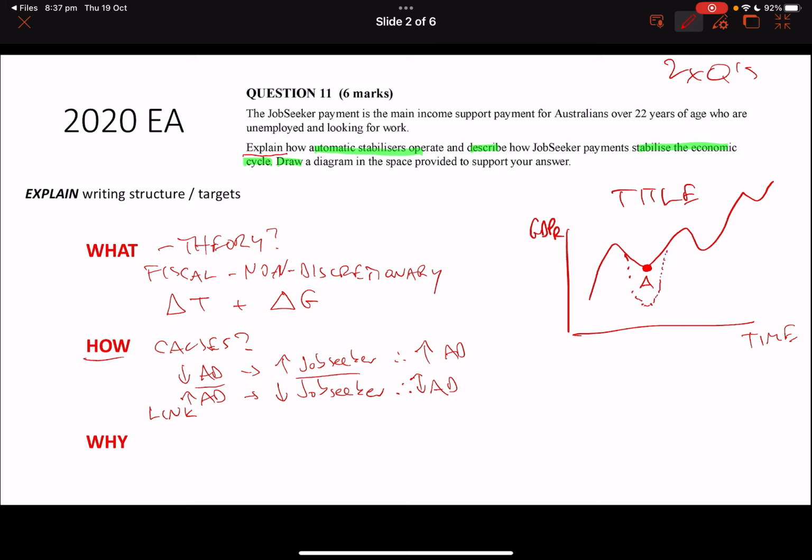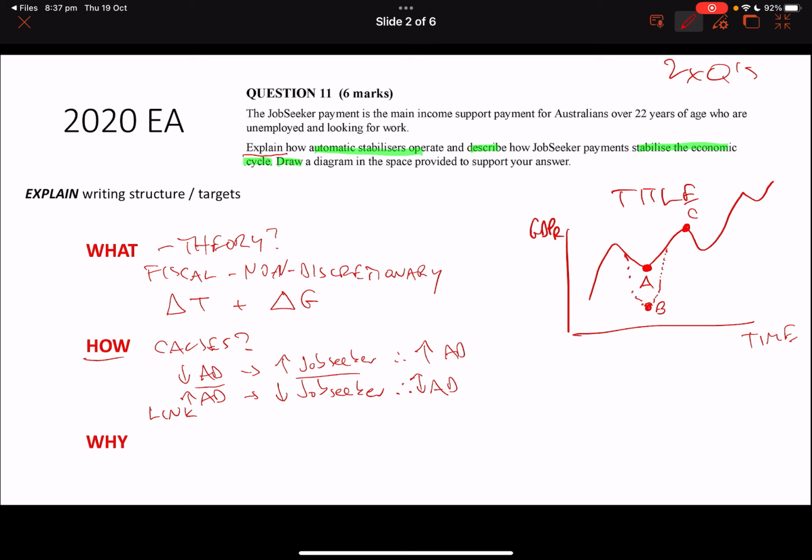So we're seeing a stabilizing effect. We would drop down to somewhere like point B. But we'd also see that at the peak, there'd be a high position there. At point C, the decrease in job seeker manages inflationary pressures and keeps our economy under a bit more control. It stops the big ebbs and flows.